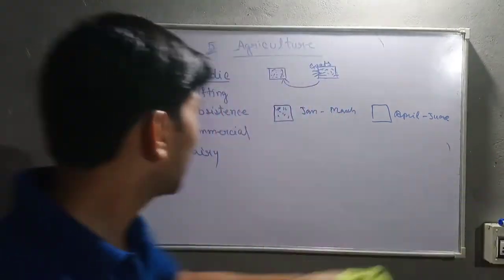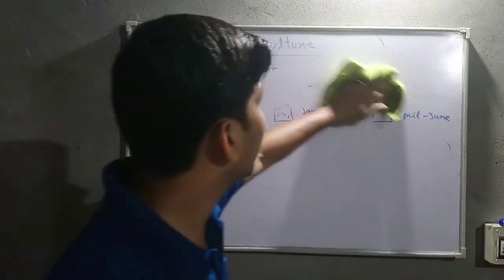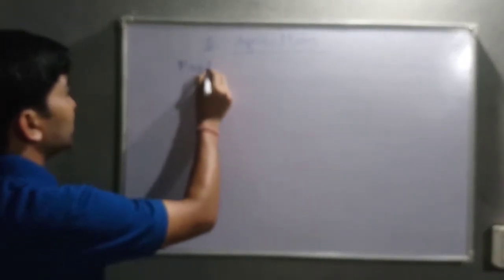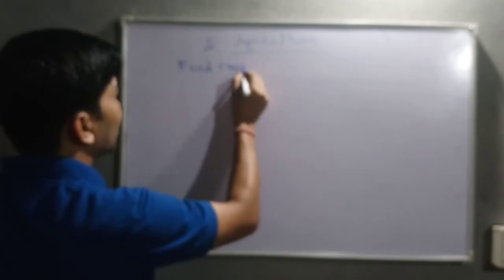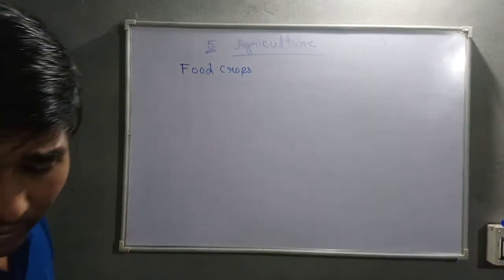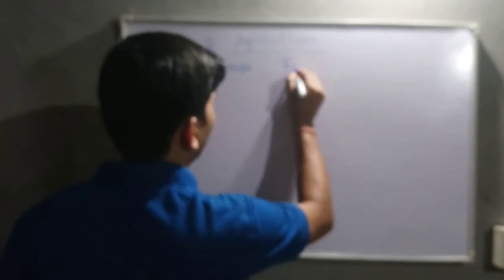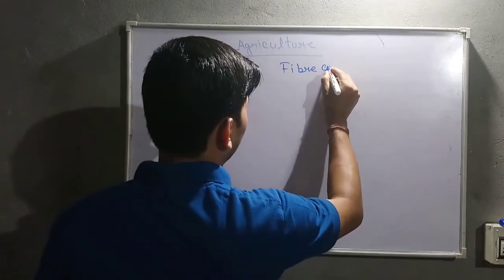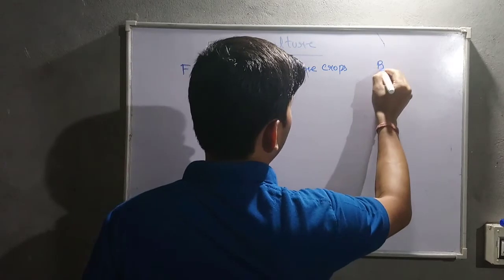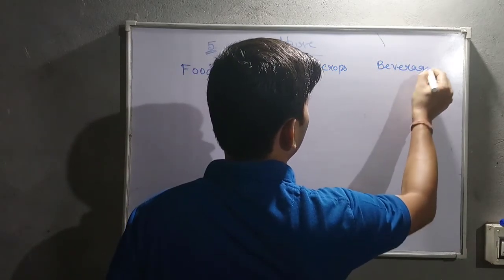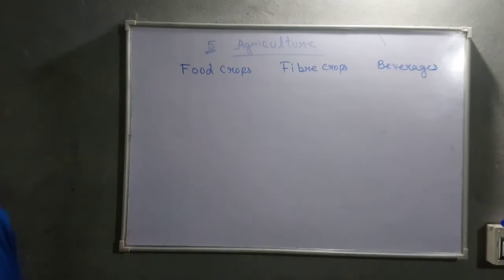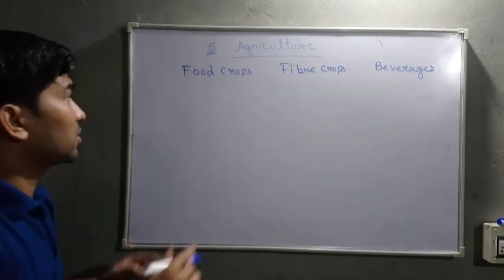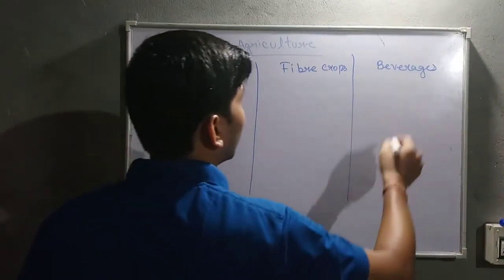You must know that crops are also classified into different types: food crops, fiber crops and beverages.